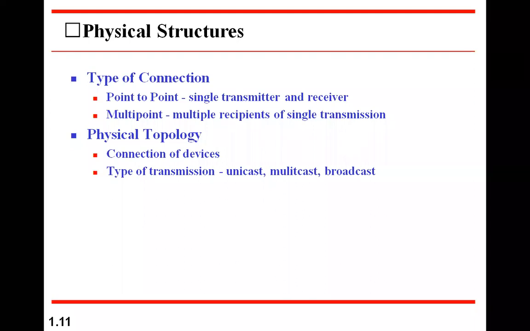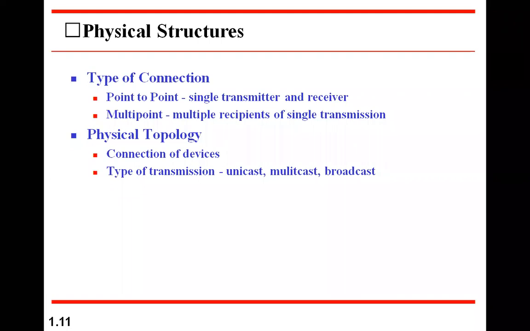That means one transmitter to multiple receivers, but these receivers are authorized by the transmitter to receive it. An example is our WhatsApp group itself. When we form a WhatsApp group and somebody sends a message, only the people who are registered members of that group can receive it, right?